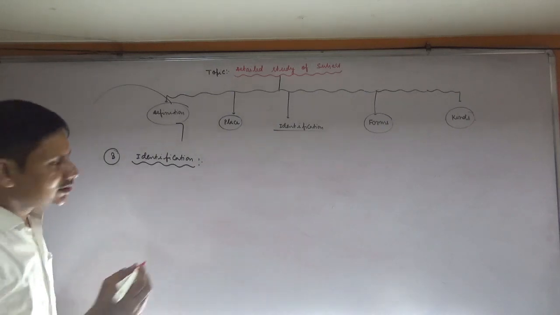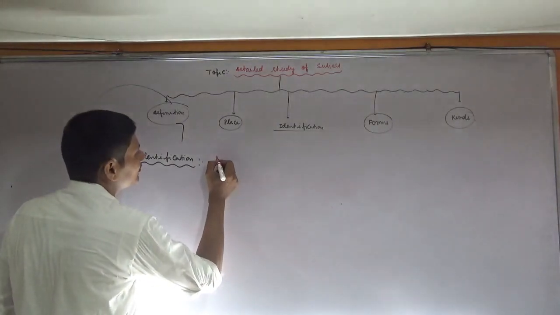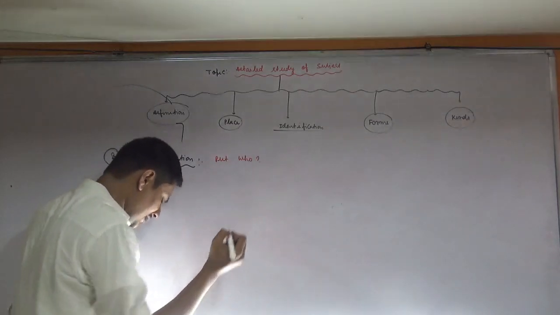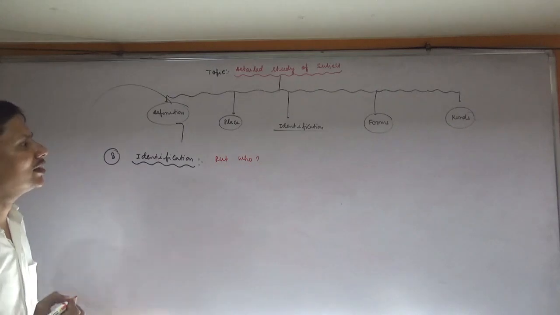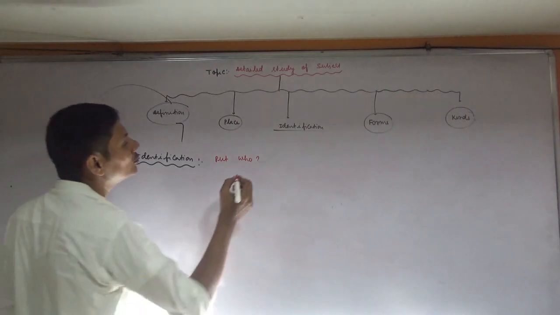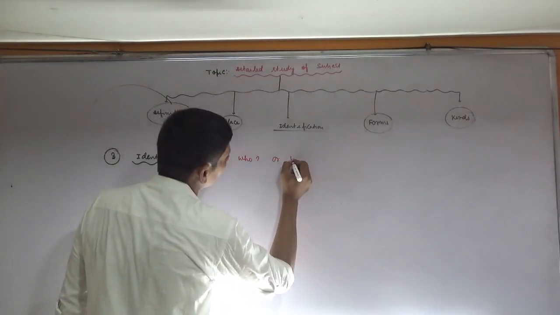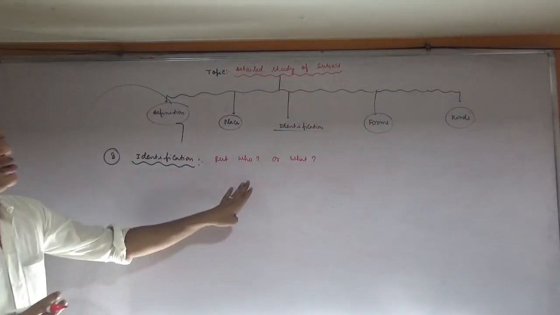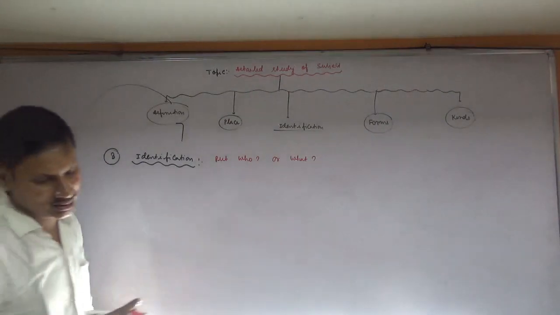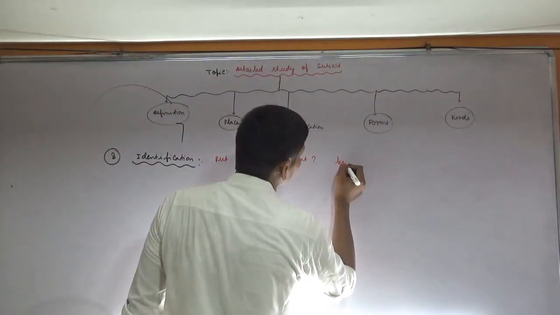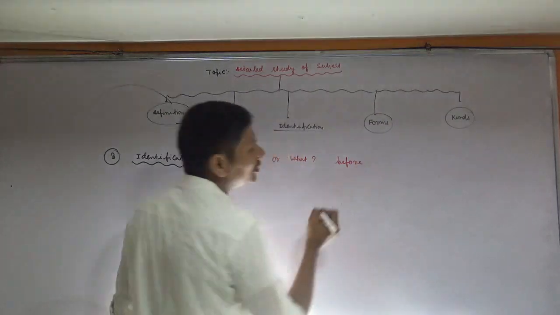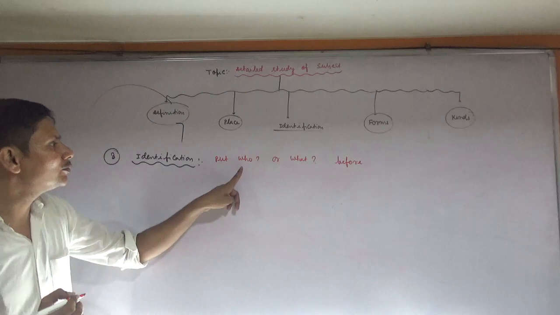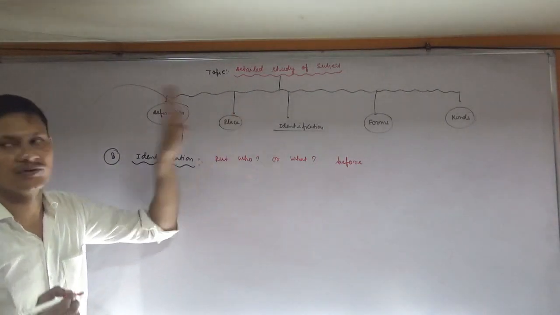Listen. The concept is put. Put means what? You have to place. You have to place who or what. Where? Before the verb. Already you have read that the position of subject is just before the verb. So you have to put who or what exactly before the verb.